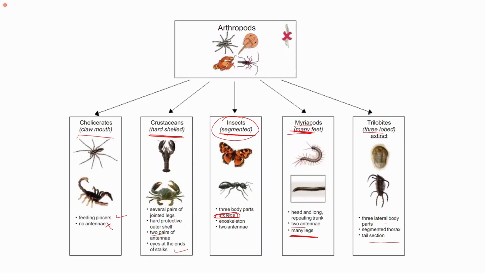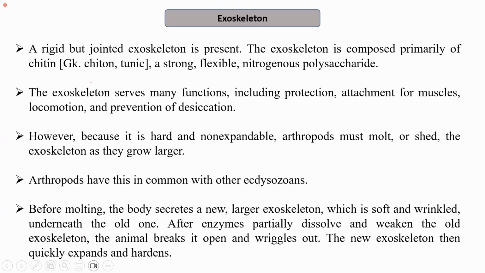One of the very important characteristics of arthropods that allows them to survive in almost all conditions is the presence of their exoskeleton. That is, the skeleton which is present outside their body. A rigid but jointed exoskeleton is present in arthropods. It is composed primarily of chitin, which is also known as fungal cellulose. Chitin is strong, it is flexible, and it is a nitrogenous polysaccharide.